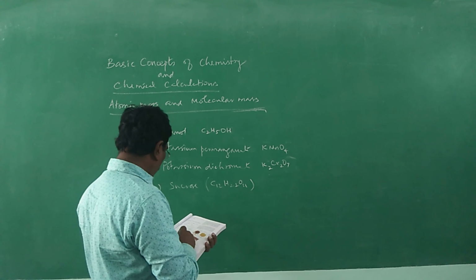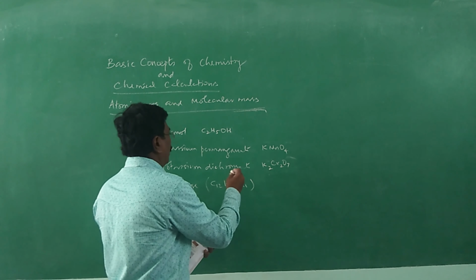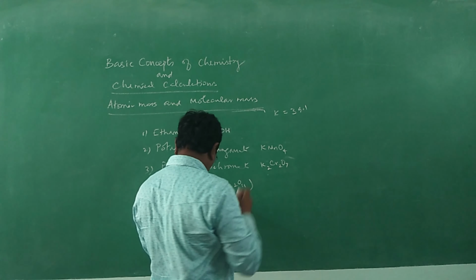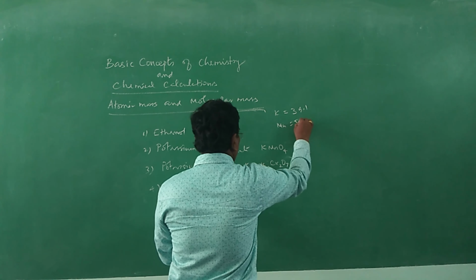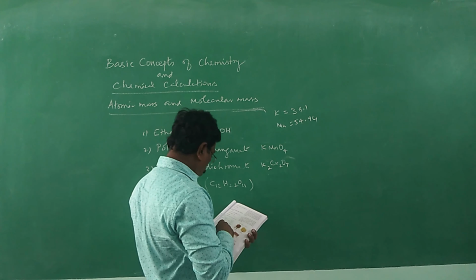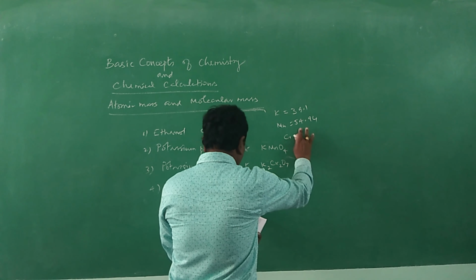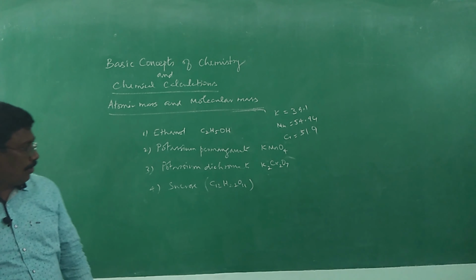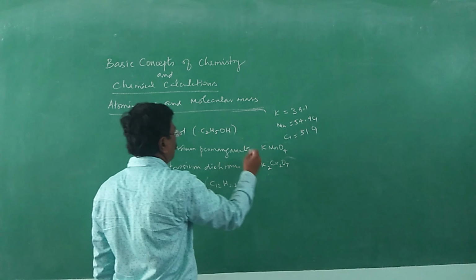For potassium, the atomic mass is given as 39.1. For manganese, the atomic mass is given as 54.94. And for chromium, the atomic mass is given as 51.9. So all those data you may know. Based upon that, we can calculate molecular mass, or molar mass, very easily.